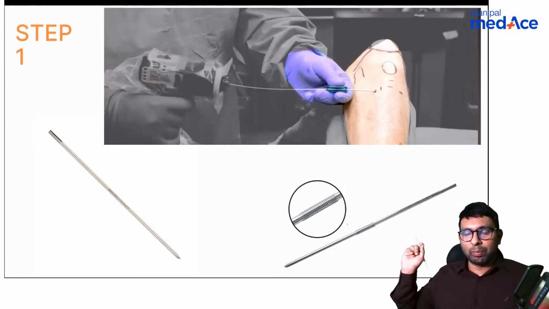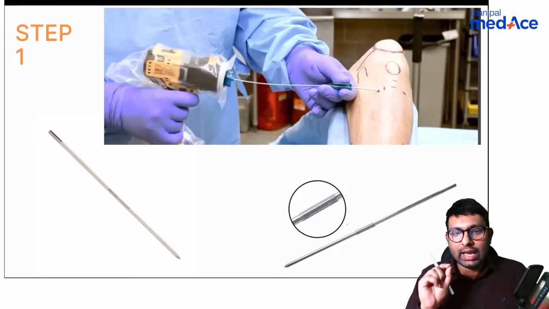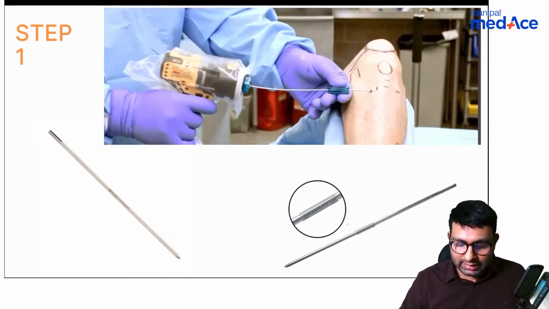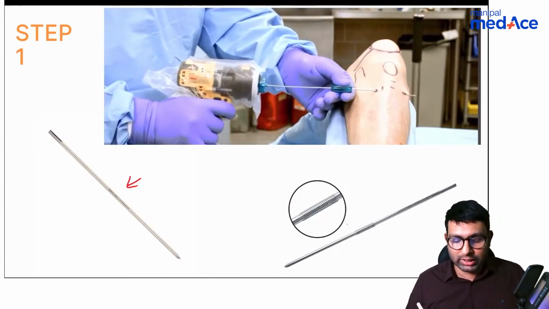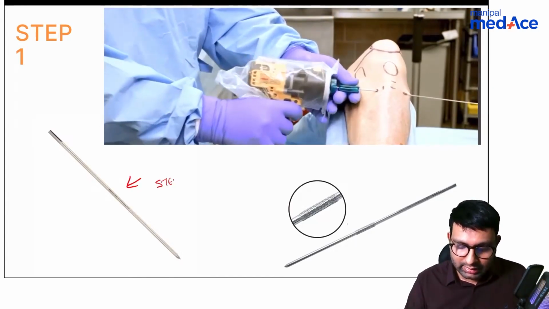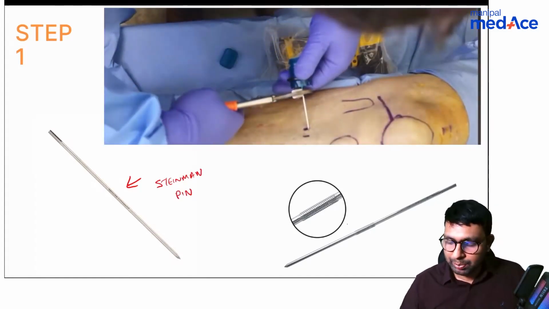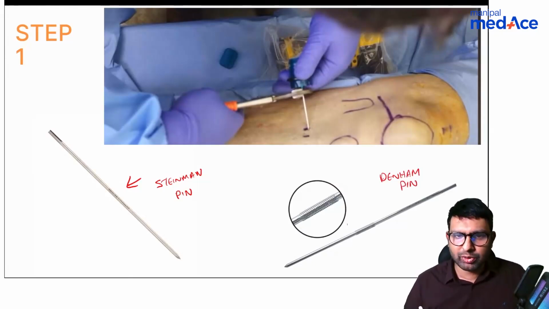So please look at the pin here. What pin do we use in cases of external fixator application? Normally this is the pin that we use. So let me tell you both these pins. This pin here is the Steinman pin, and this pin here is the Denham pin. What is the difference between both of them?